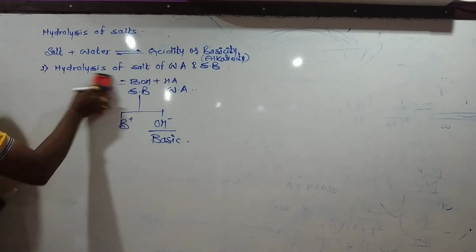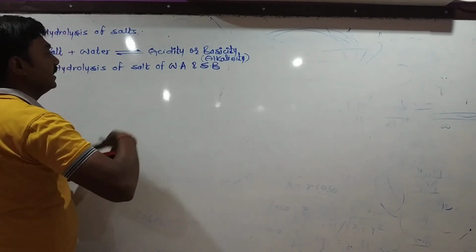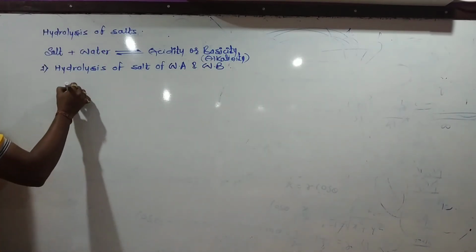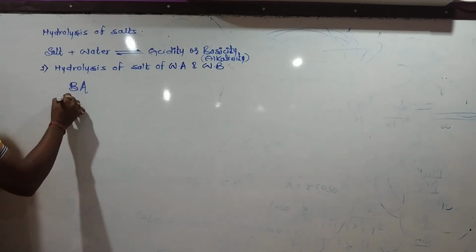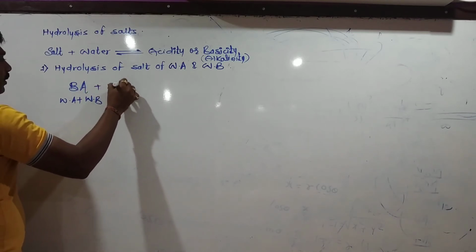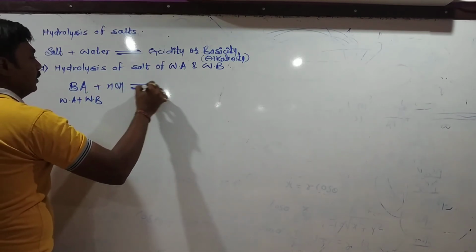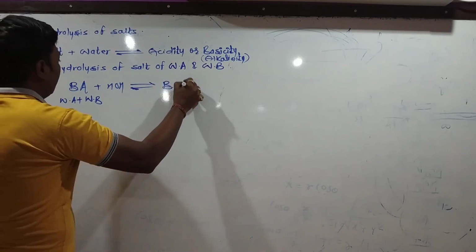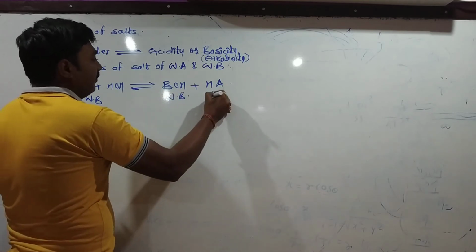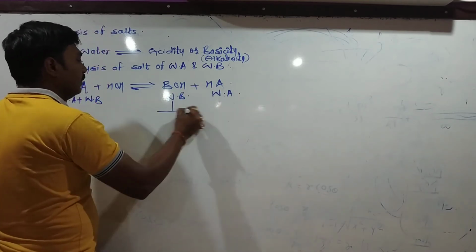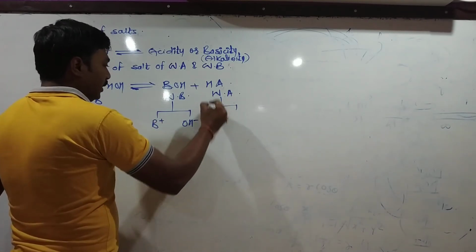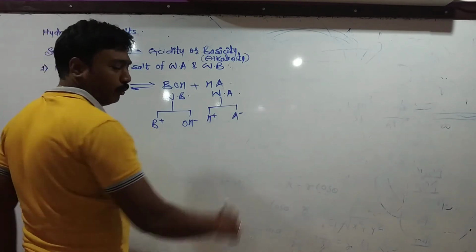Now the last one is the salt of a weak acid and a weak base. Consider BA as a salt of a weak acid and a weak base. On reaction with water it will produce BOH and HA. Now both are a weak base and a weak acid. The base will produce B plus and OH minus. The acid will also produce H plus and A minus in smaller quantity.